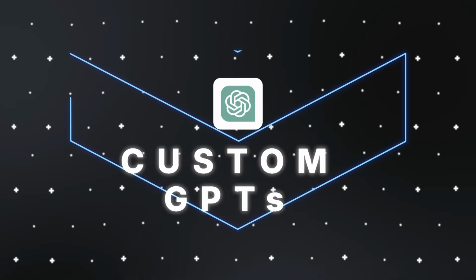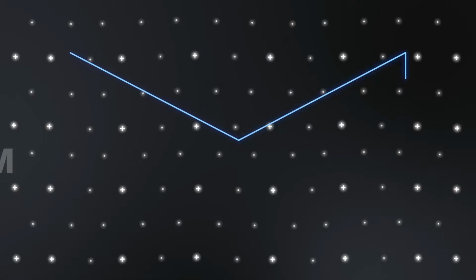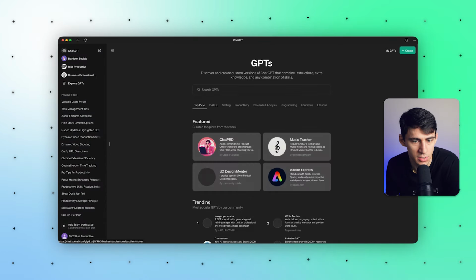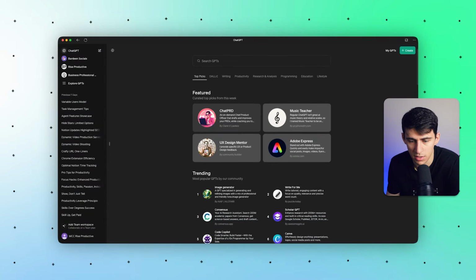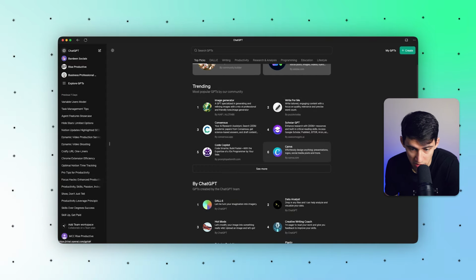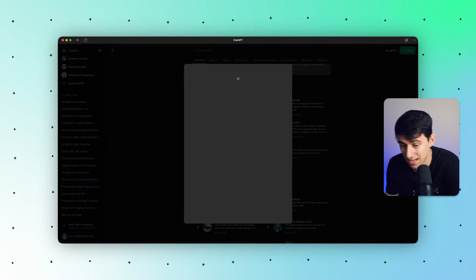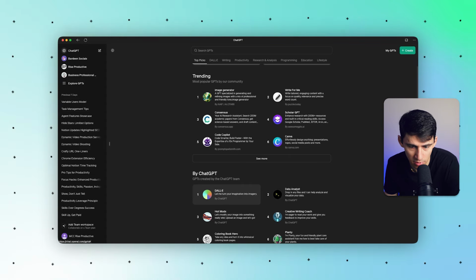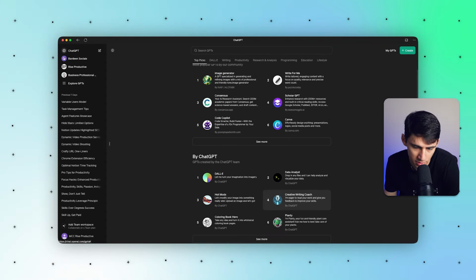Now, another form of AI agents is actually found within here. So if we go to the Explore GPTs page, we'll see that there are a bunch of different custom GPTs. For example, Canva has made one recently. You can effortlessly design anything. By ChatGPT, there's the DALL-E one, there's the data analyst one, there's a writing coach.